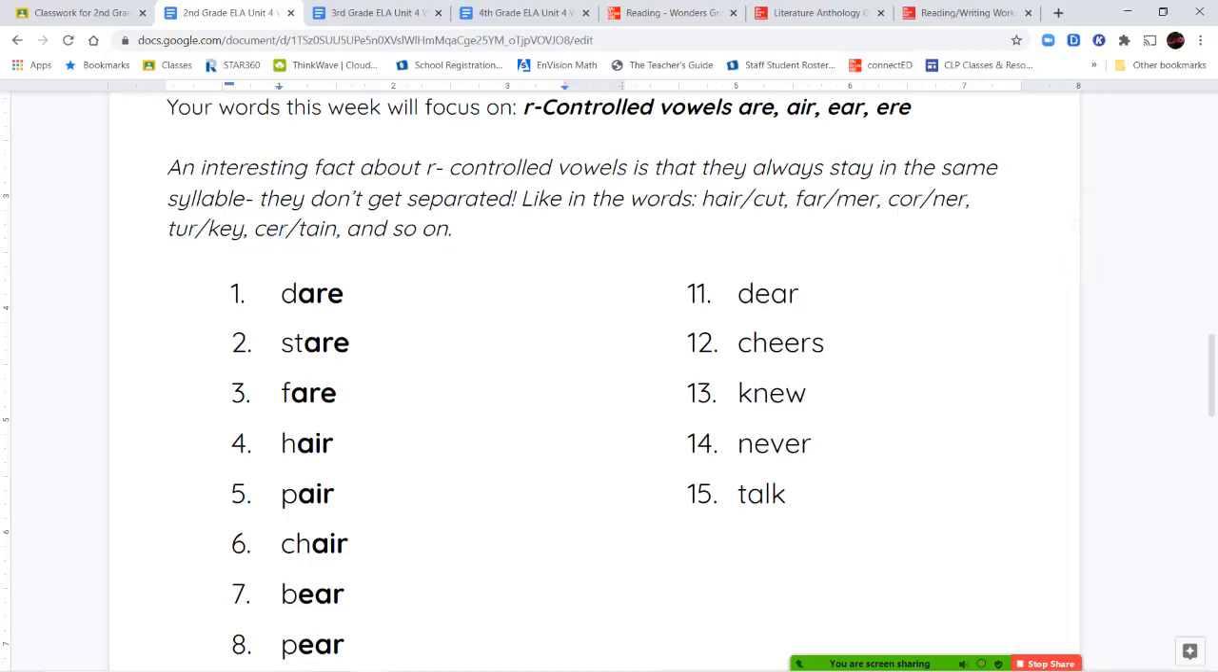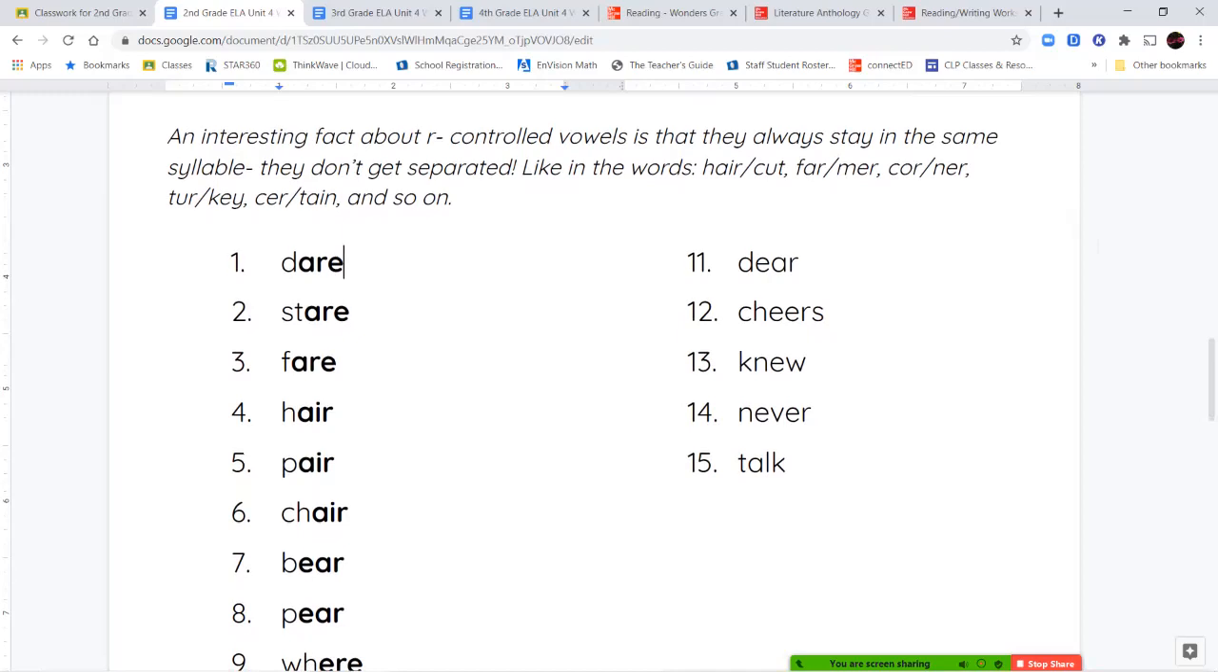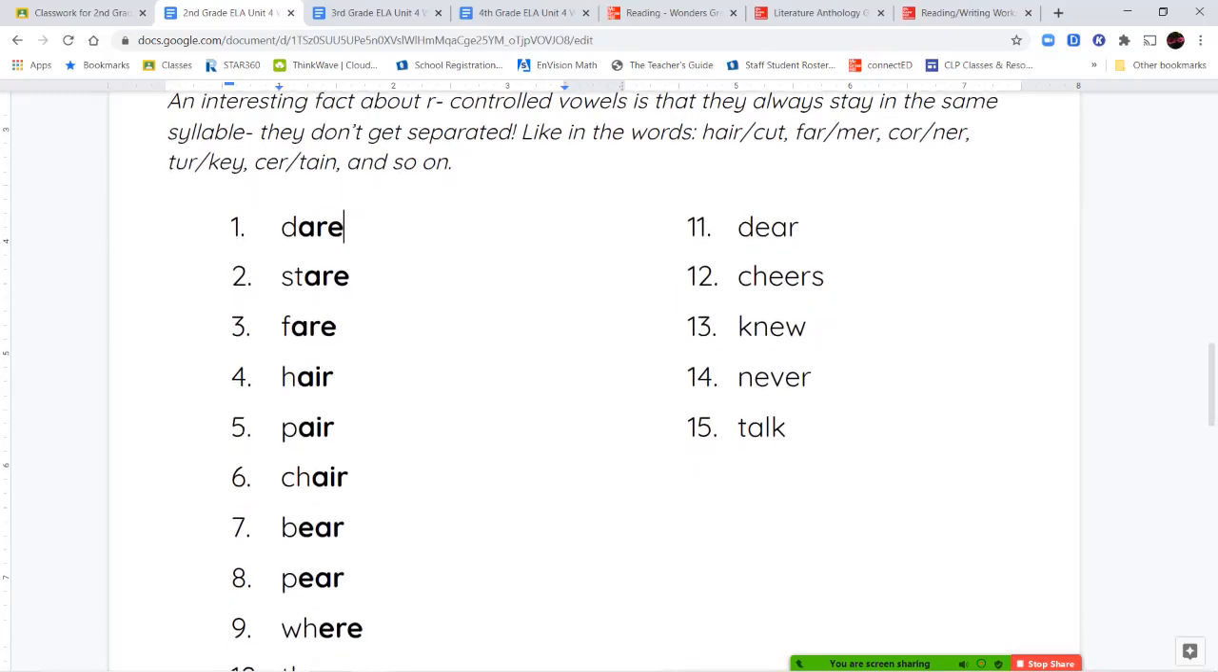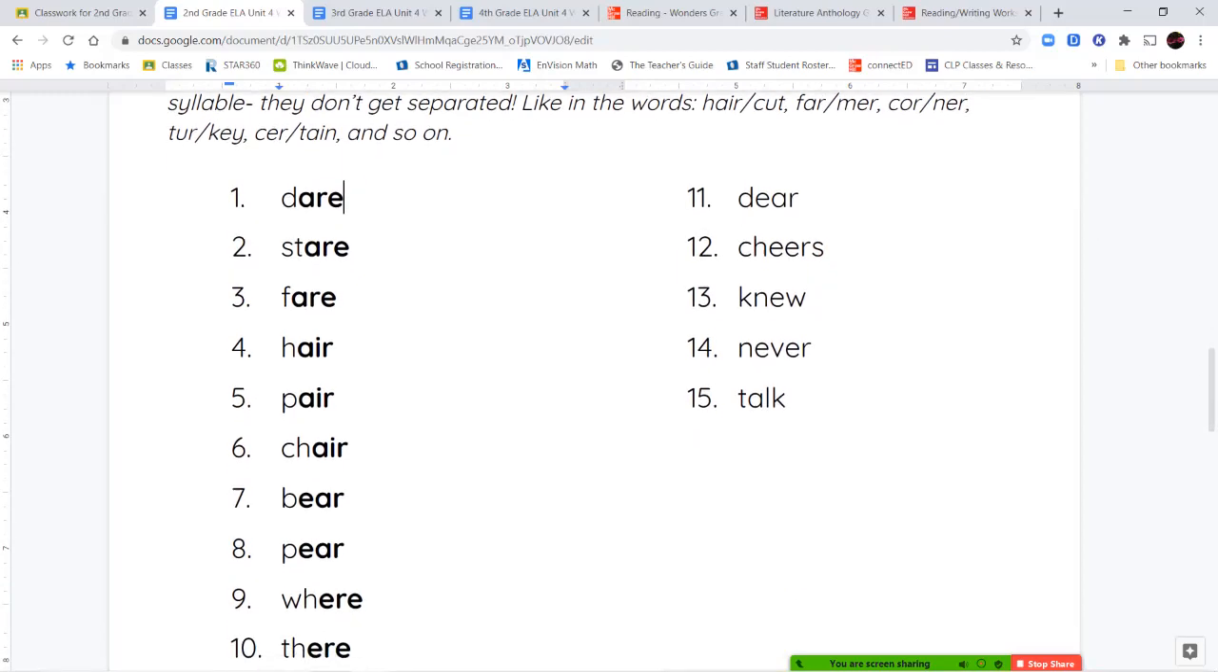So your spelling words this week are the words dare, stare, fair, hair, pair, chair, bear, pair, where, there, dear, cheers, new, never, and talk.